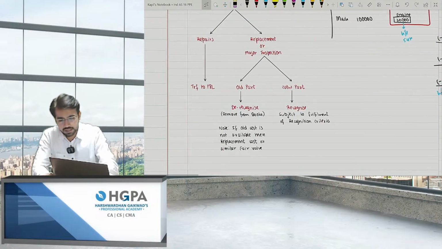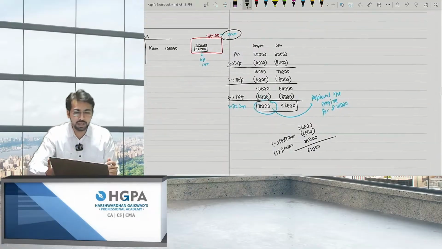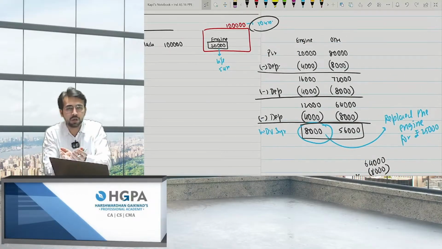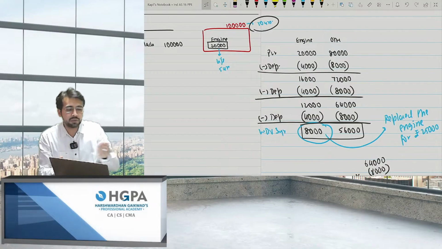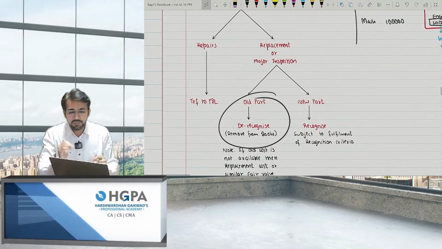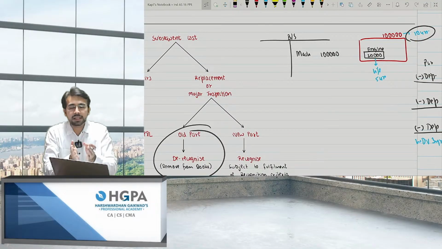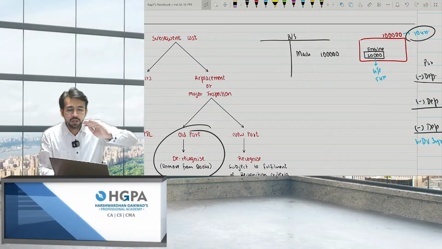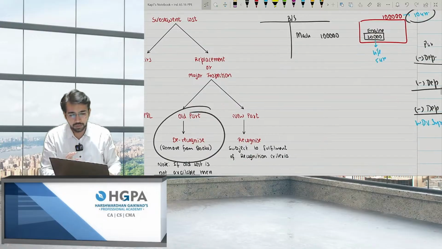Now what is this saying? De-recognize the old part, that is, remove it from the books. Obviously I cannot remove it at 20,000, because I don't have the cost of 20,000. I used it, I depreciated it, and the value was 8,000 right now. So I'll remove from my books at 8,000 and I'll recognize the new asset at 25,000. Simple as that. If there is a replacement or major inspection cost, at that time you treat it as if there were not one asset, but two assets. You de-recognize the old part and recognize the new part. It is that simple.